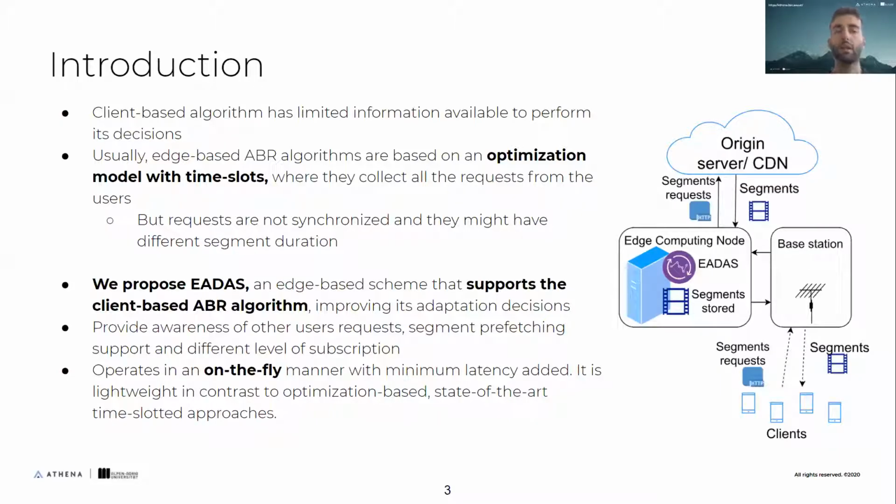So a client-based algorithm has limited information available to perform its adaptation decision. And usually edge-based ABR algorithms are based on an optimization model with time slots where they collect all the different segment requests from the users. But these requests usually are not synchronized in the real world and they might have different segment durations, like 2 seconds, 10 seconds.